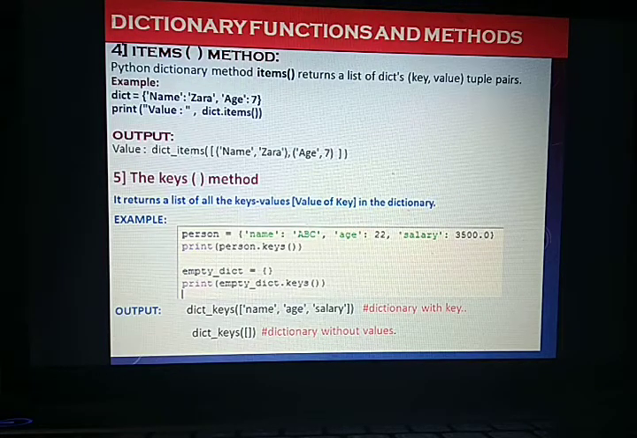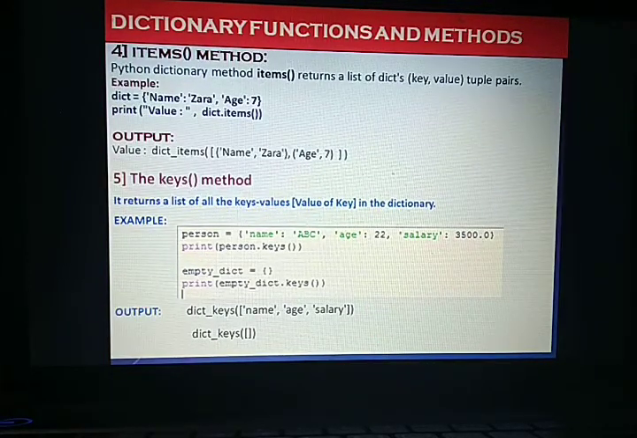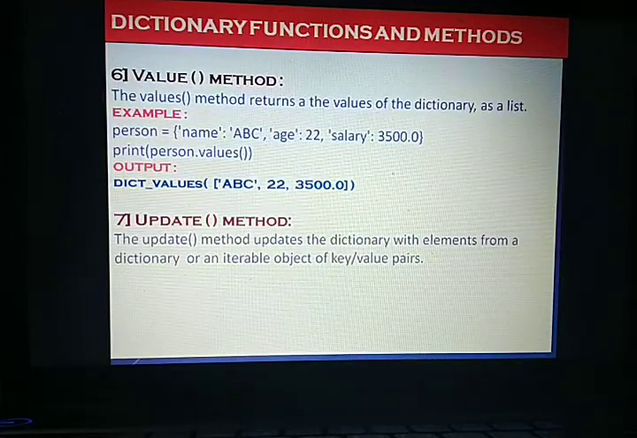Now the keys method returns the list of all the keys in the dictionary. Suppose we write person dot keys, then it will display all the keys of the dictionary. Now the values method returns the values of the dictionary. The keys method returns only the keys of the dictionary, and in the same way the values method returns the values. Suppose person is a dictionary having three pairs. If we write print person dot values, it will return only the values of the dictionary.